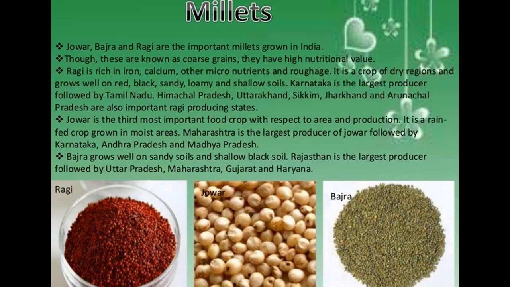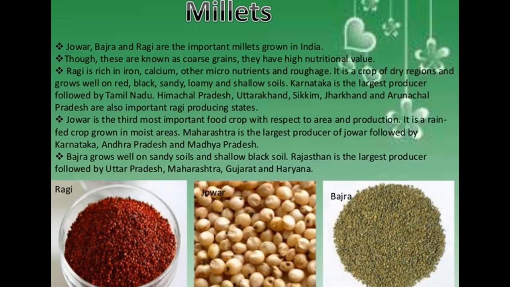Now millets, Jowar, Bajra and Ragi are the important millets grown in India. Though these are known as coarse grains, they have high nutritional value. Ragi is rich in iron, calcium and other micronutrients. It is a crop of dry regions and grows well on red, black, sandy, loamy and shallow soils.